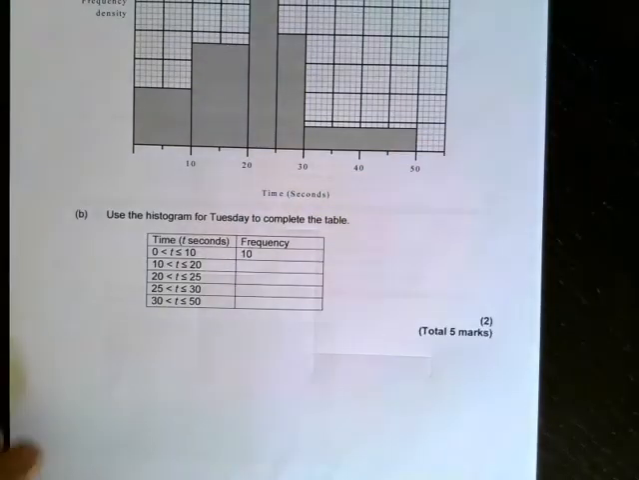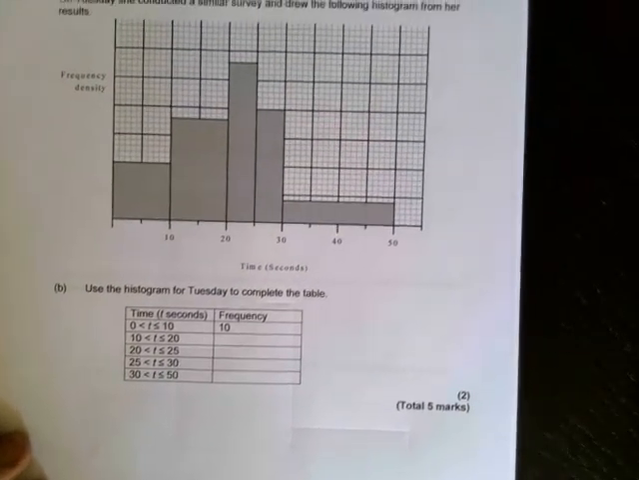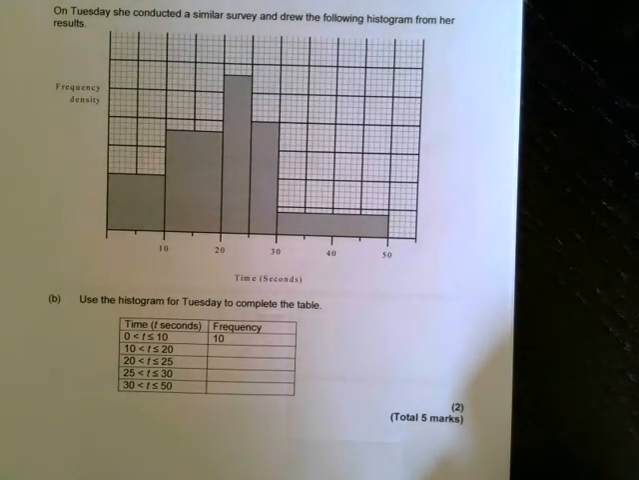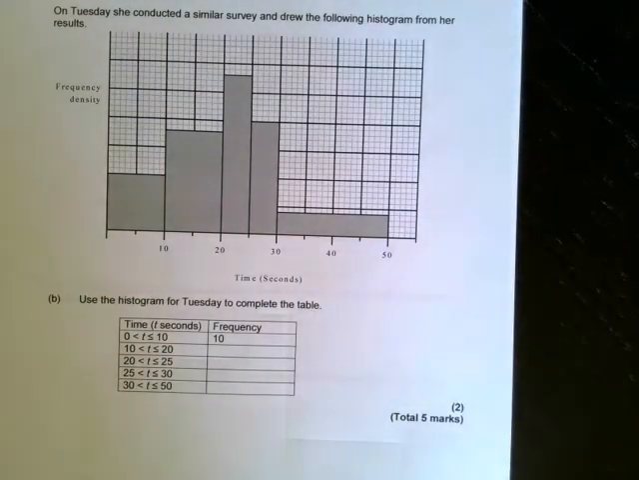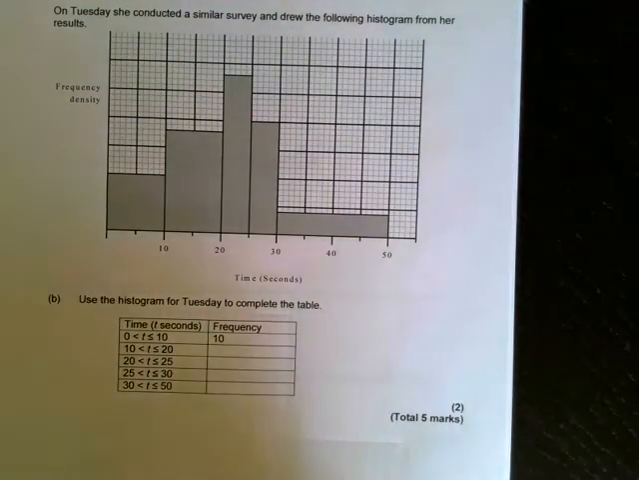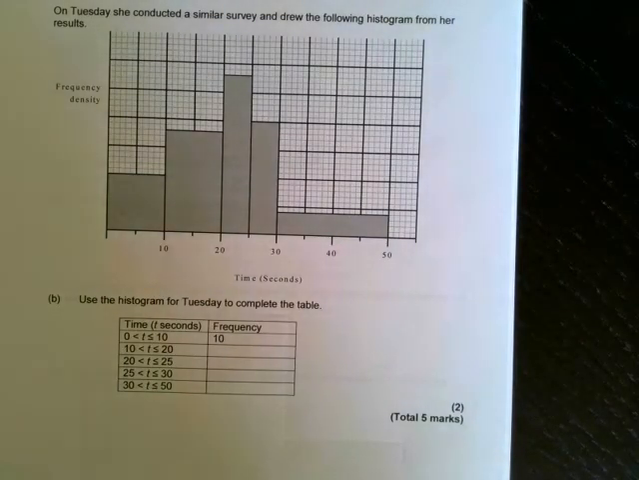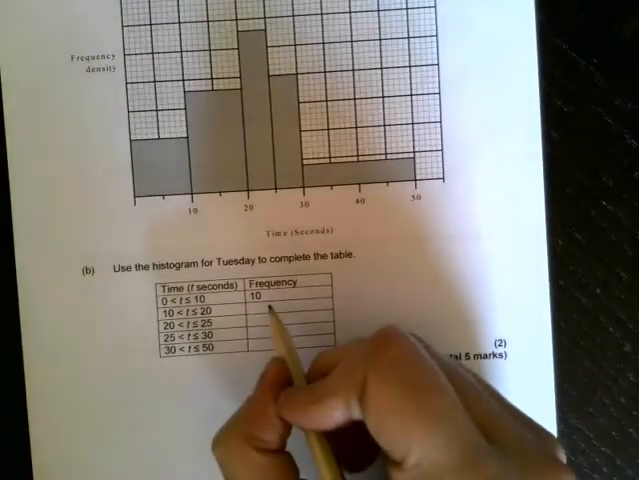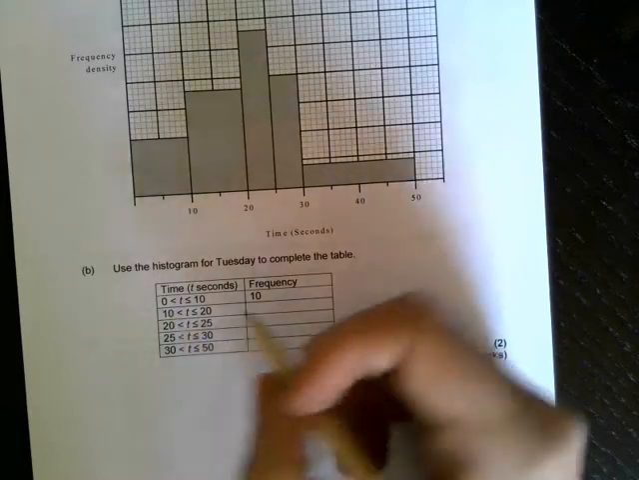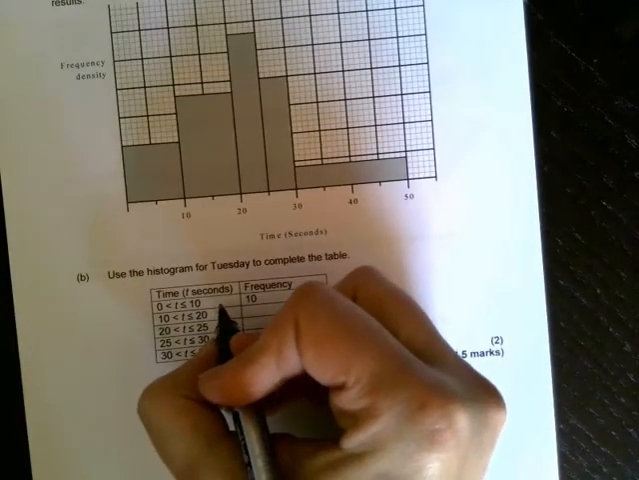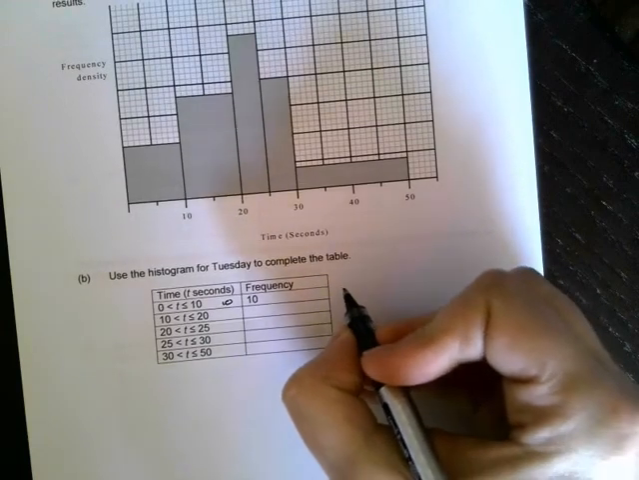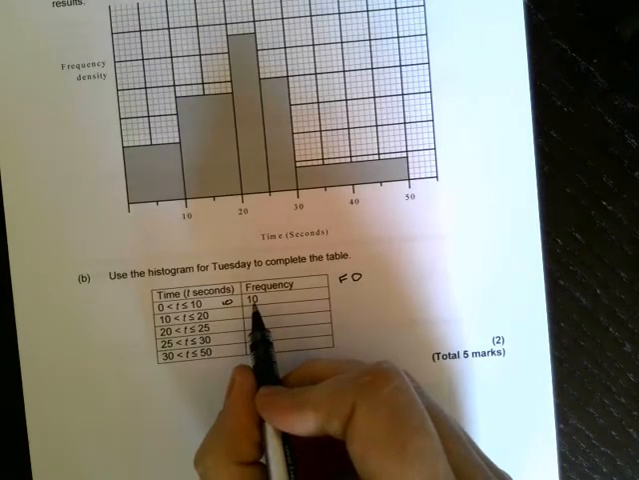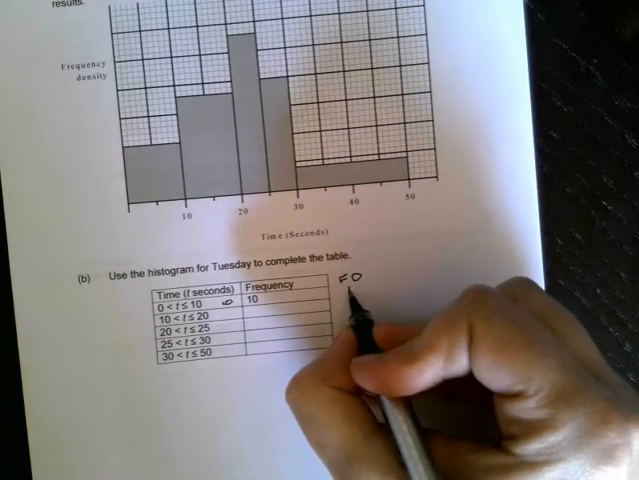Right, question 2 then. Oh no, part B, sorry. We might need that again in a second. On Tuesday, she conducted a similar survey and drew the following histogram from her results. Okay, so this time we are going to use the histogram to complete the table, and we are told that our first bar has a frequency of 10. We know that the class width is 10, so therefore frequency density is going to be 10 divided by 10, 1.